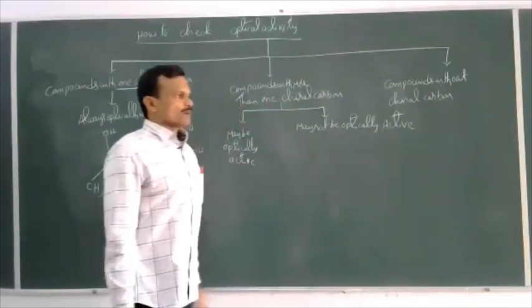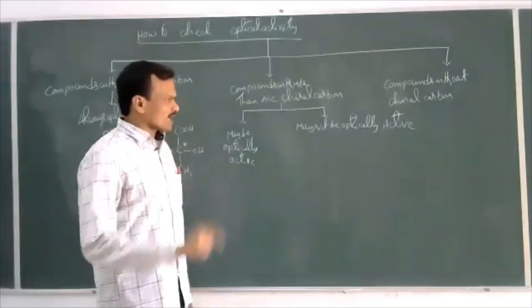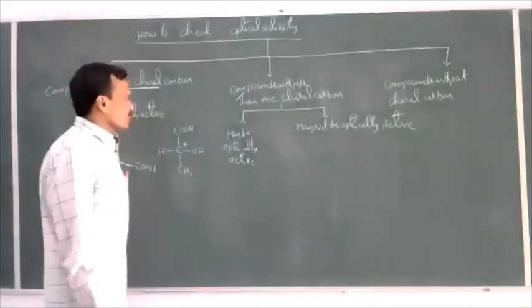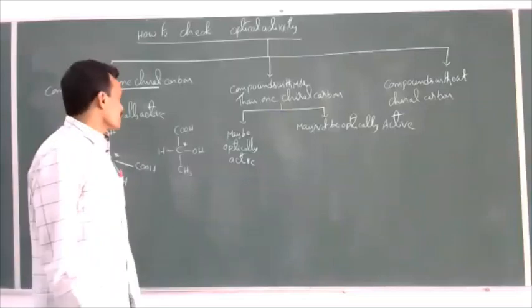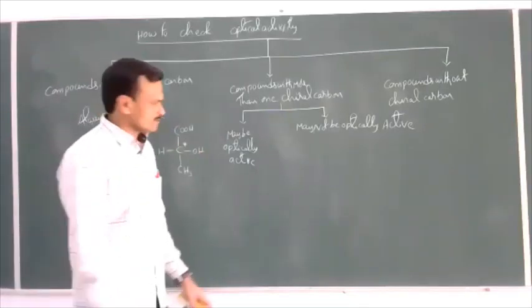So now the compounds with 2 or more than 2 chiral carbon atoms: the compound may or may not be optically active. Now let us see some examples we'll discuss here.